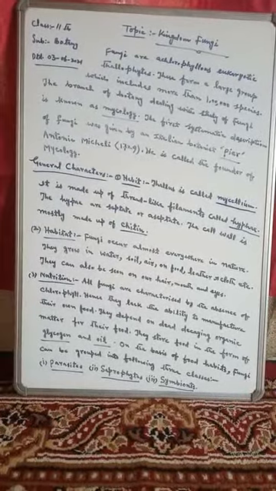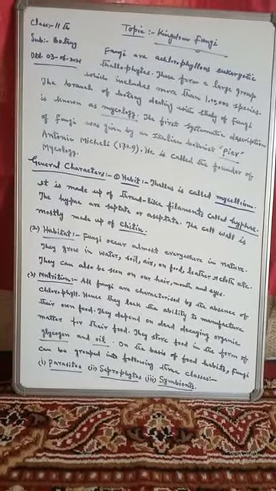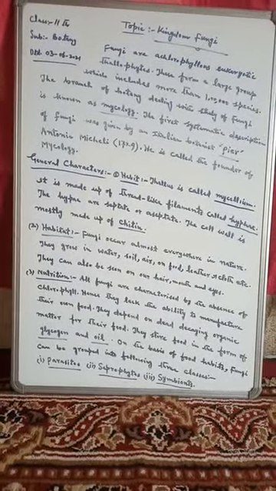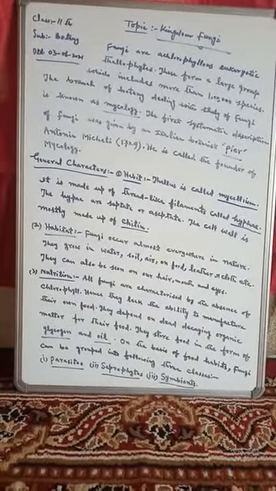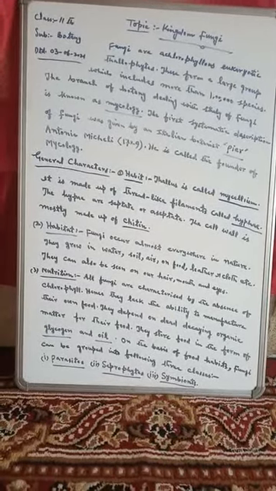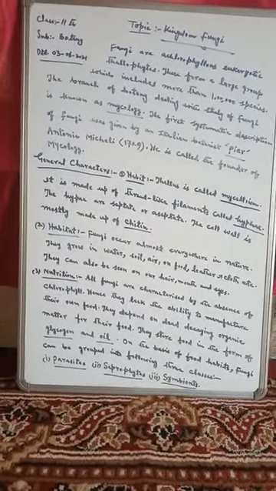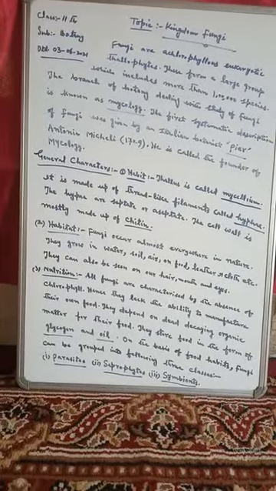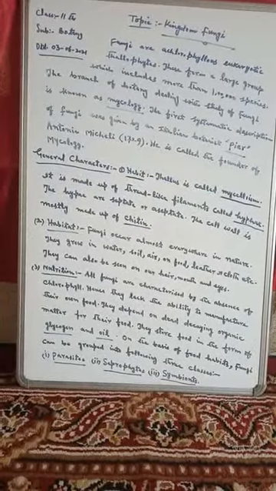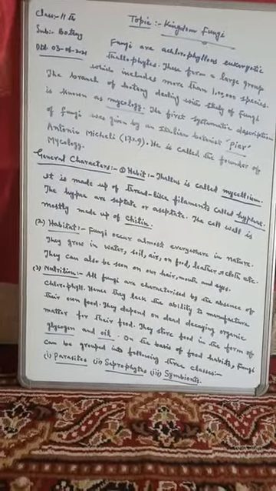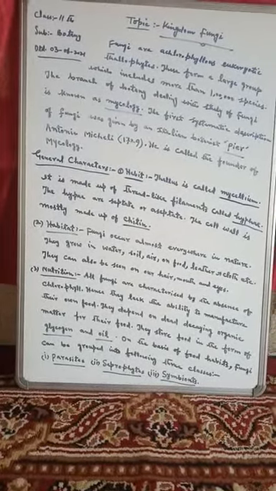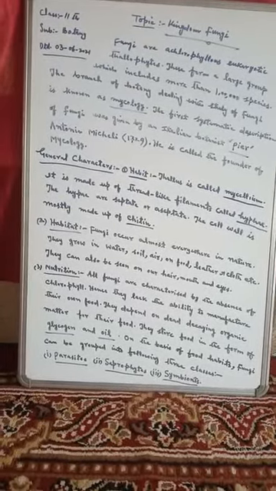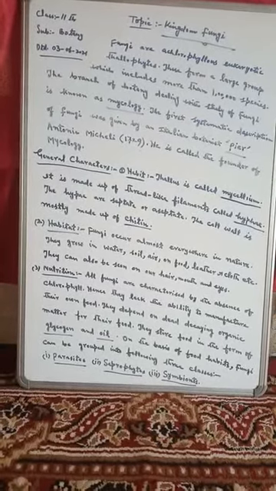They can be found in water, in soil, air, on food, leather and cloth, etc. These are the places where these fungi are found. They can also be seen on our hair, mouth and eyes. These are the habitats of these fungi.